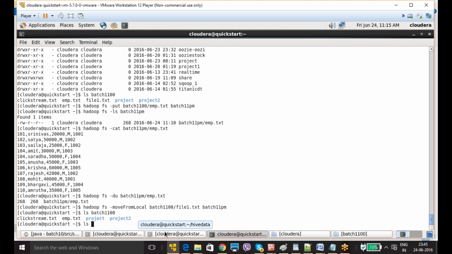So I am going to give ls batch. Now I need to give hadoop fs -ls batch 11 pm.